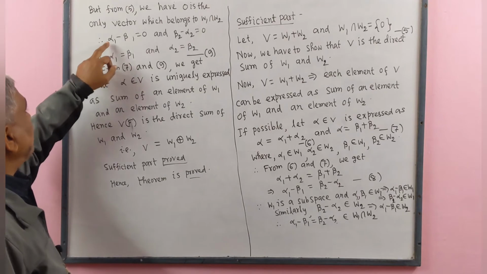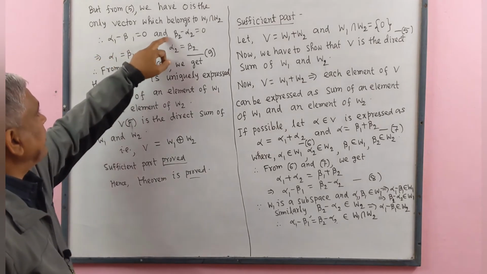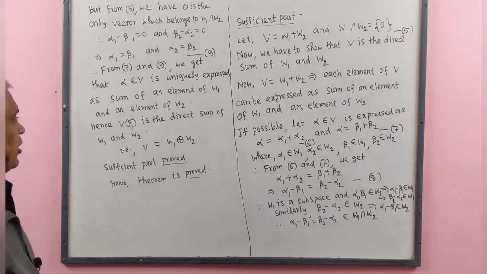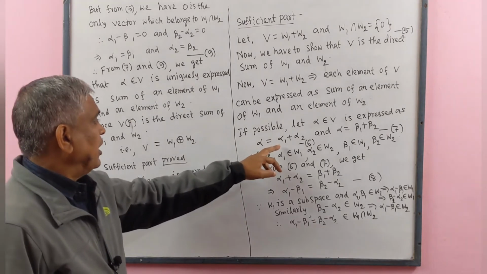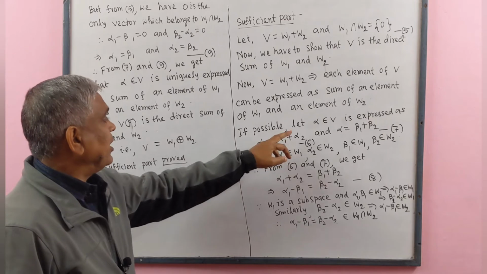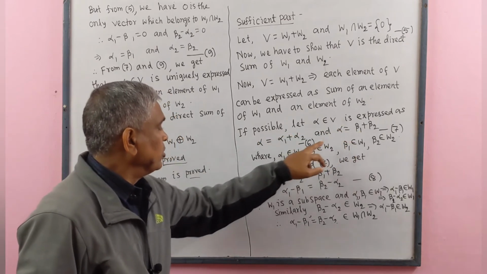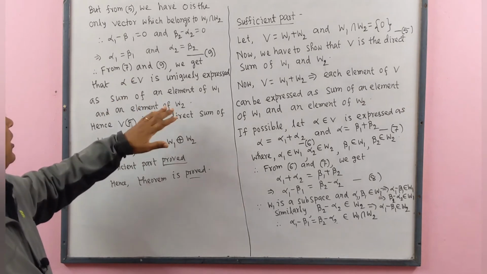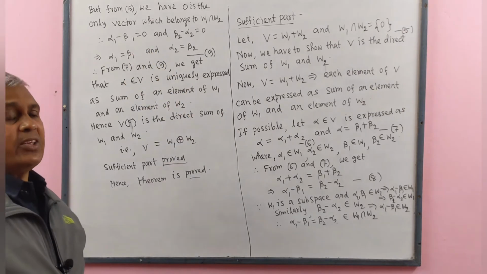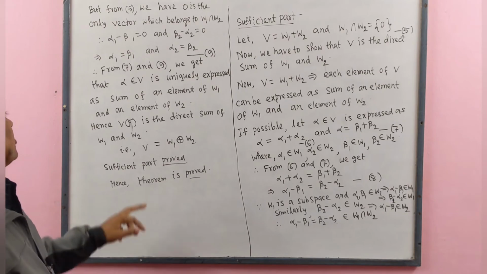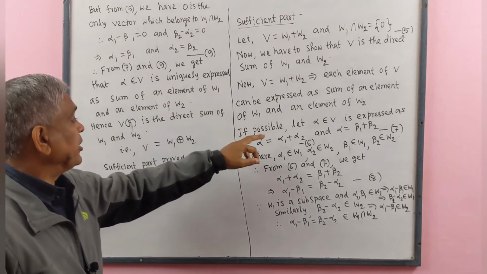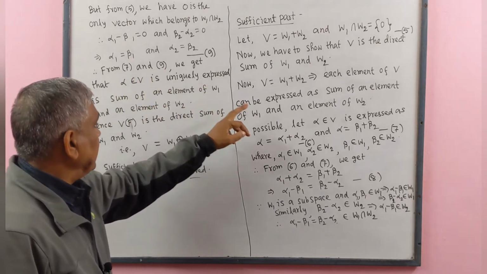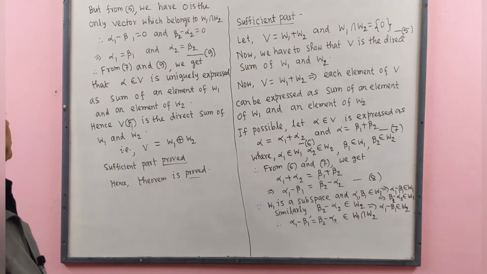That means alpha 1 equal to beta 1 and alpha 2 equal to beta 2. Therefore, here alpha 1 equal to beta 1, alpha 2 equal to beta 2. That means alpha belongs to V is uniquely expressed as sum of an element of W1 and an element of W2.